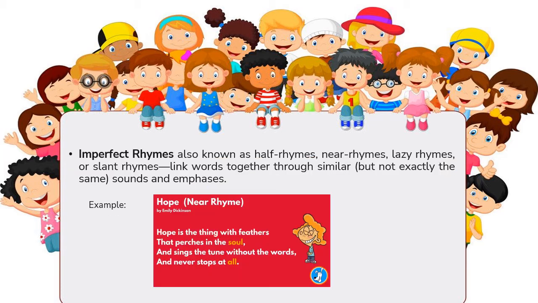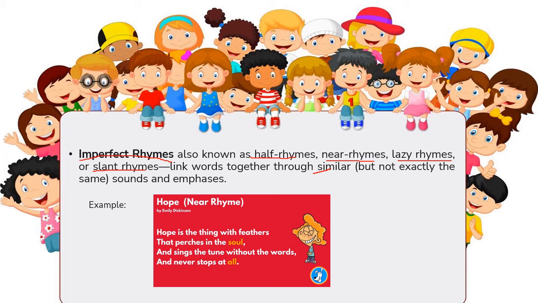Next we have imperfect rhymes, also known as half rhymes, near rhymes, lazy rhymes, or slant rhymes. They link words together through similar but not exactly the same sounds and emphasis. For example, we have the poem here entitled Hope by Emily Dickinson. Let's read the poem.